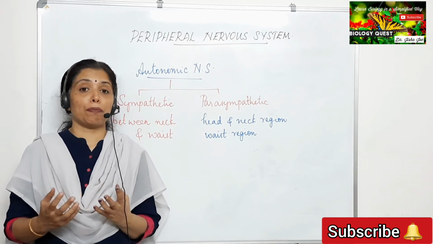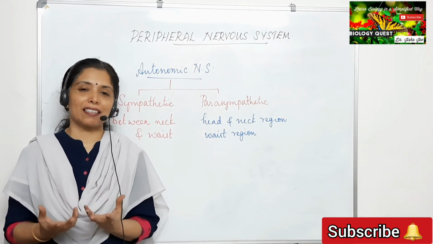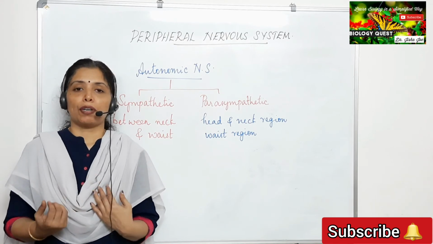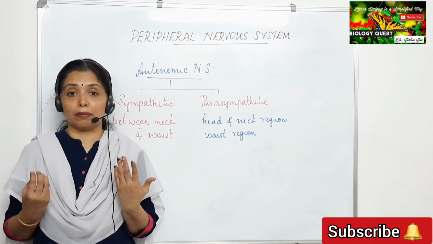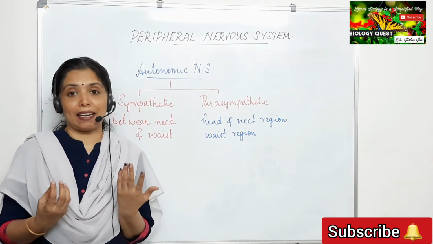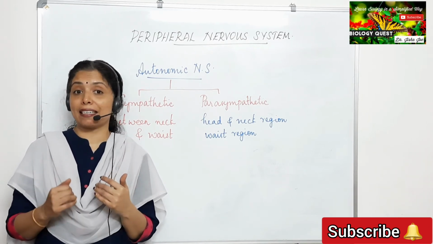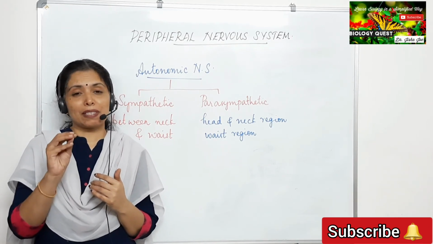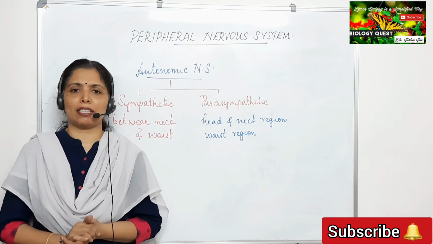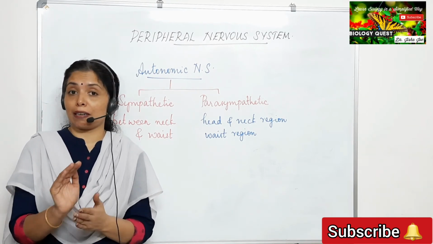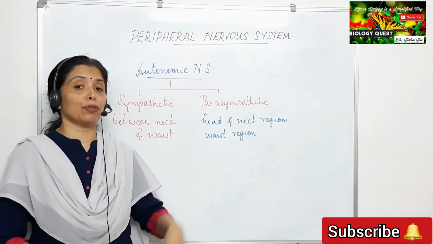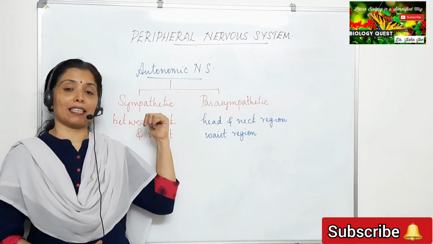Breathing rate increases. The mouth gets dry; saliva secretion decreases. All these changes taking place in our body are due to the action of the sympathetic nervous system.